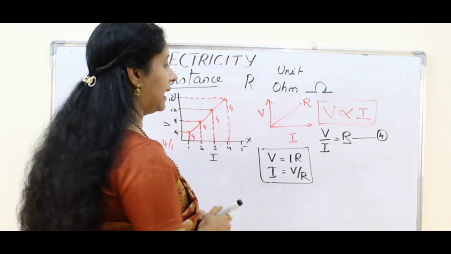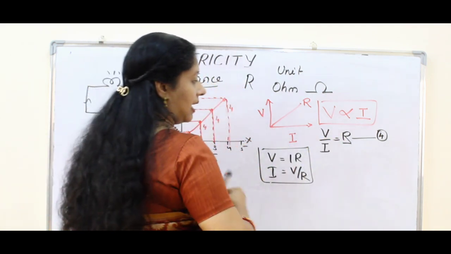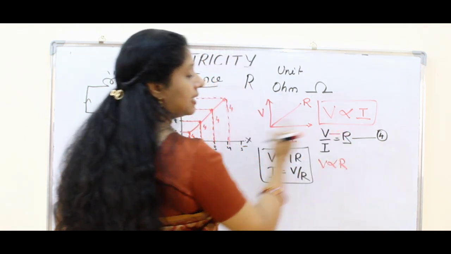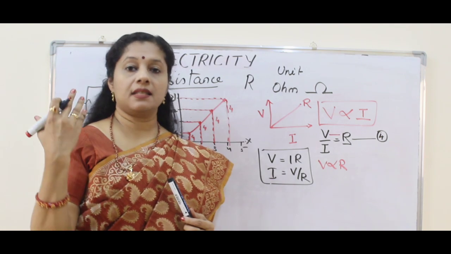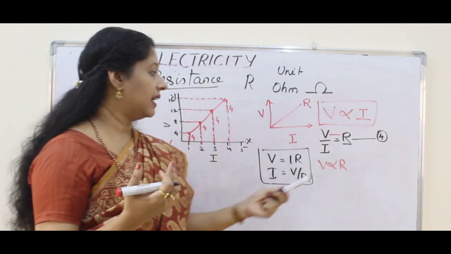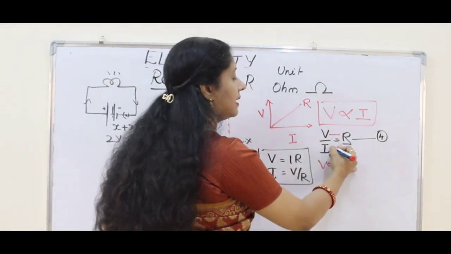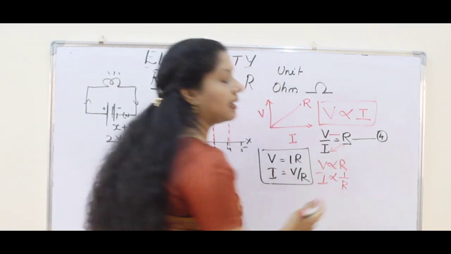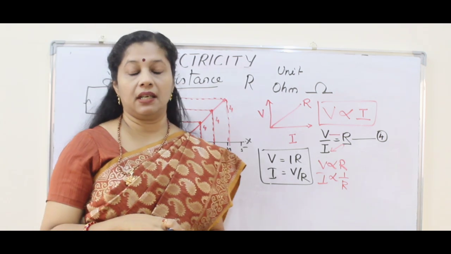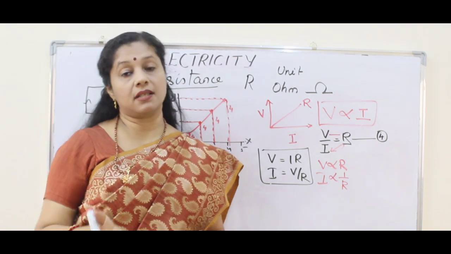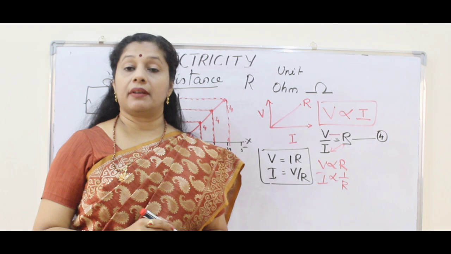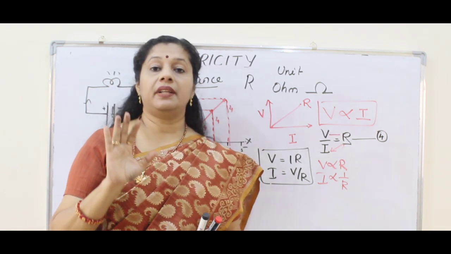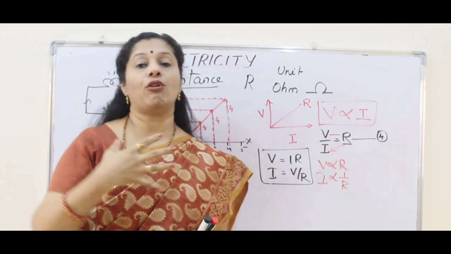Now from this we can understand that V and R are directly proportional, right? So when there is a high resistance, potential difference is also very high. But current and resistance are inversely proportional. That is, when there is high resistance, current will be less. When there is less resistance, current will be more. So resistance is nothing but opposition of the conductor for the flow of current.